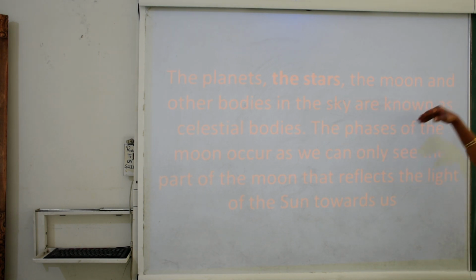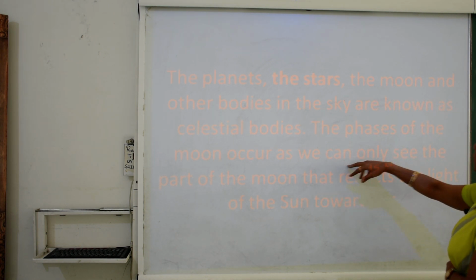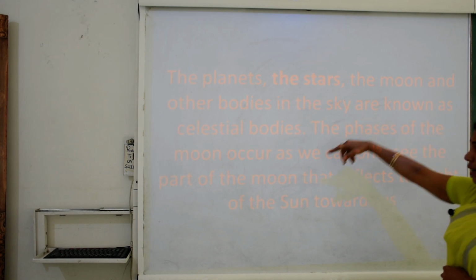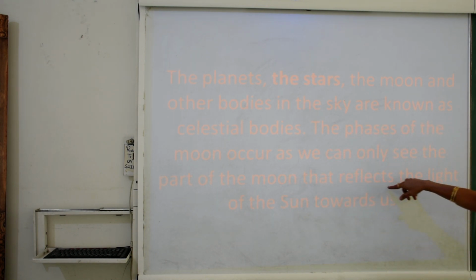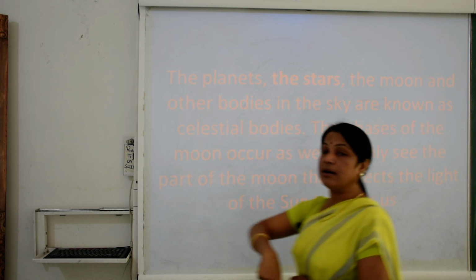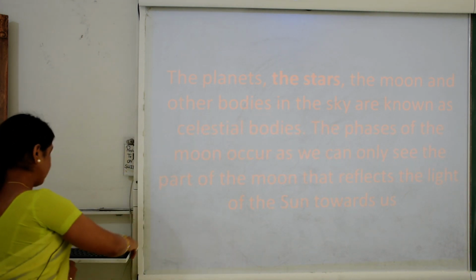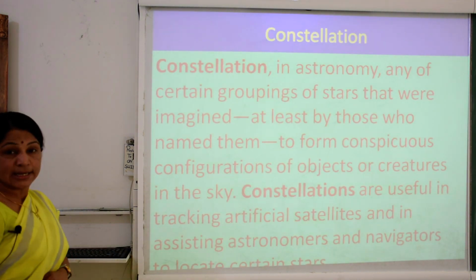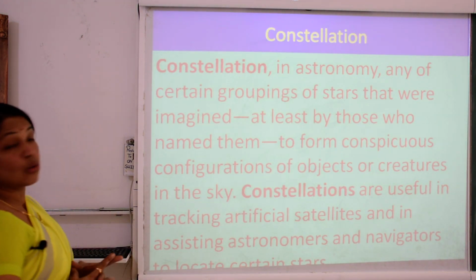The phases of the moon occur because we can only see the part of the moon that reflects the light of the sun towards us. So these are the planets and the various stars. Now we see the constellation.